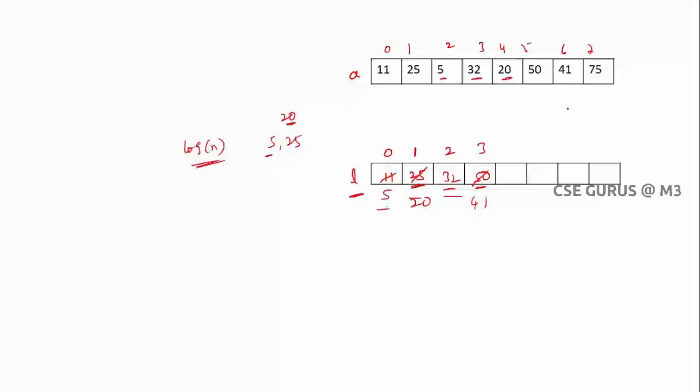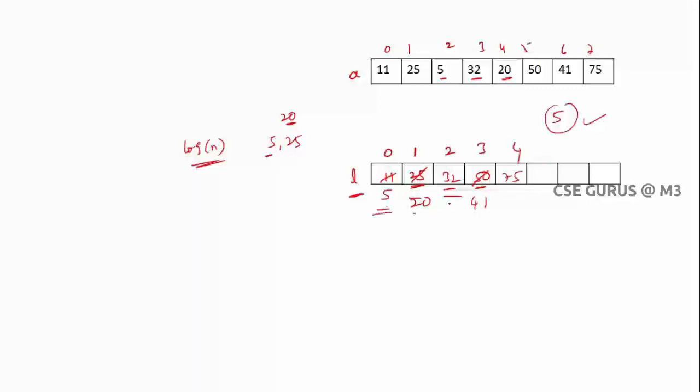Now the next value 75 is greater than the last element 41, so directly I can insert. This is how you get the answer. Now the question is, how many elements are there in the increasing subsequence? 5 elements are there, so that's why my answer is 5.